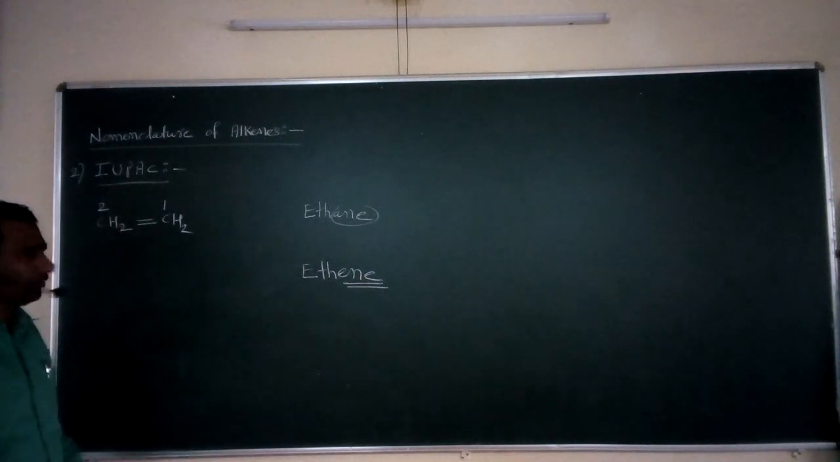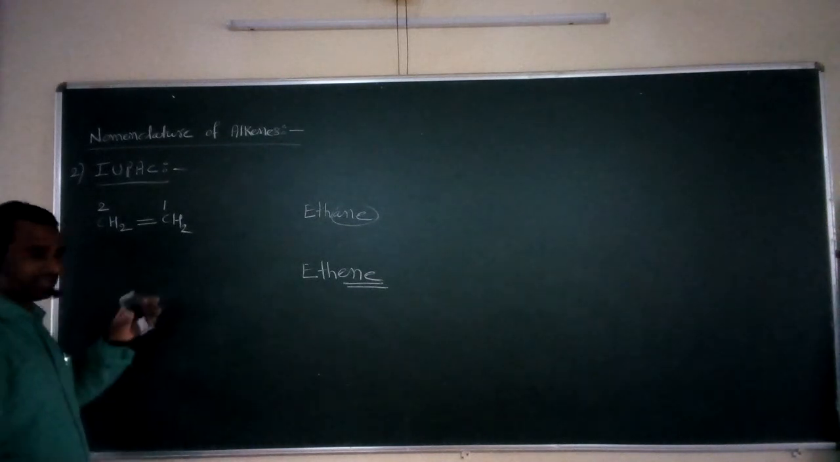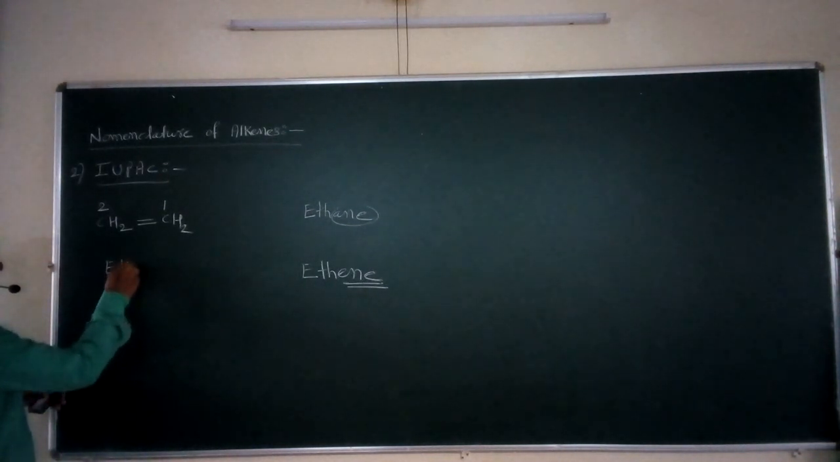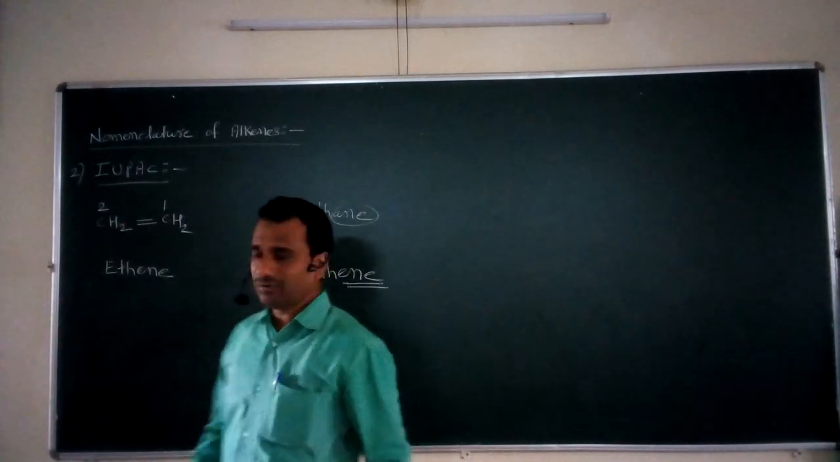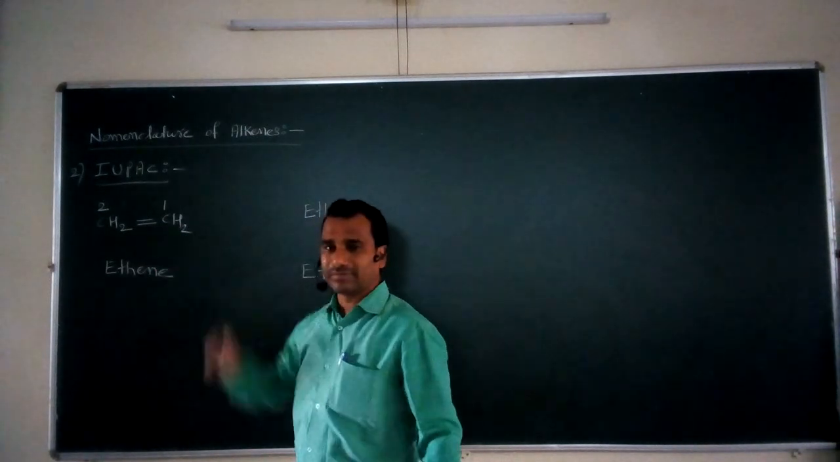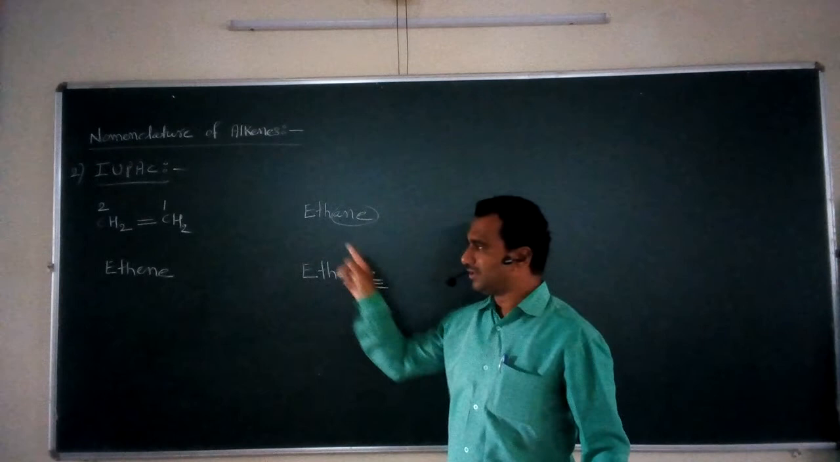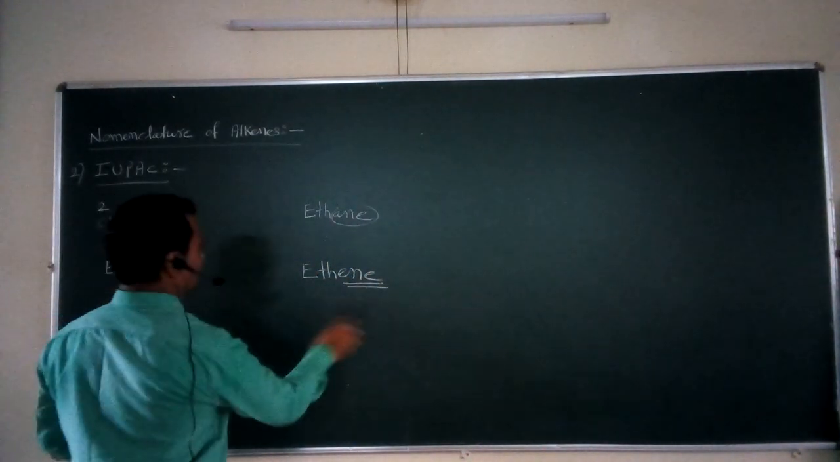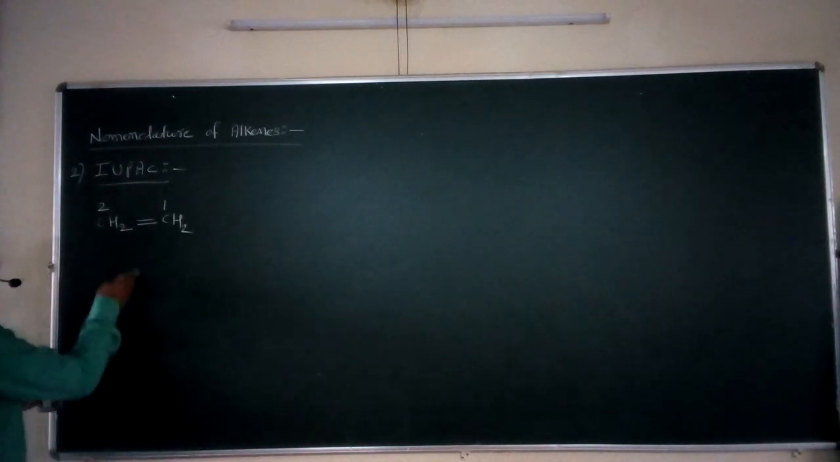After that, you have to give the final name. So what is the name of this compound? This compound has the IUPAC name ethene. And why is this so? Because this compound has one carbon-carbon double bond. That's why we can replace this ANE by ENE. So ethene is the IUPAC name for this compound.